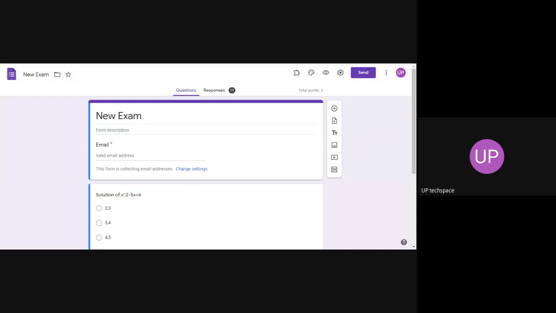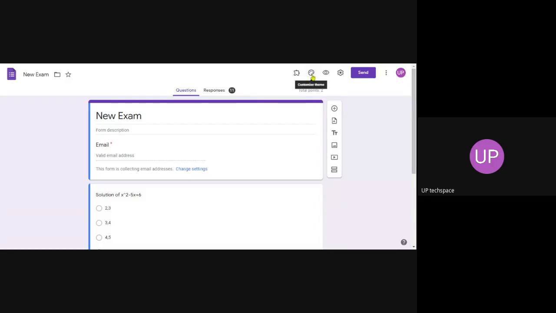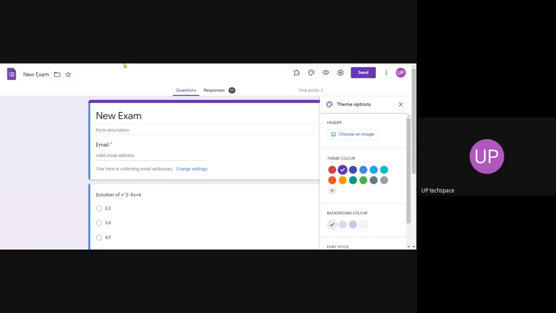To answer Ganjan sir, yes, you can put your college name and details as a banner. I'll show that also. To do that, click on template options, customize this theme. The second right icon, you can see this, right? When you click customize this theme, you can choose a header file.